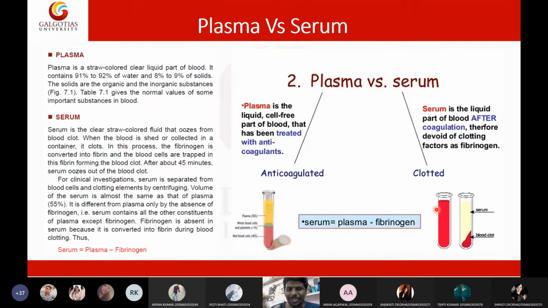Any new functions? I was expecting some out-of-the-box thinking from you. Any interesting answers of functions of blood? Let me try, sir, myself. It helps the skin not to shrink. Yes, it stops the skin from shrinking. Okay, it helps the skin not to shrink.